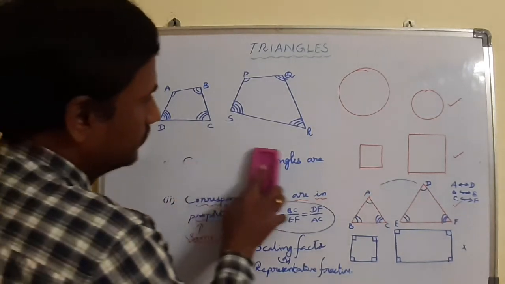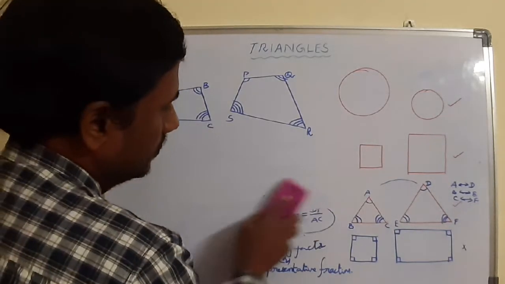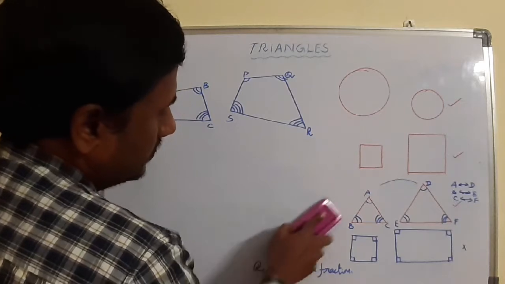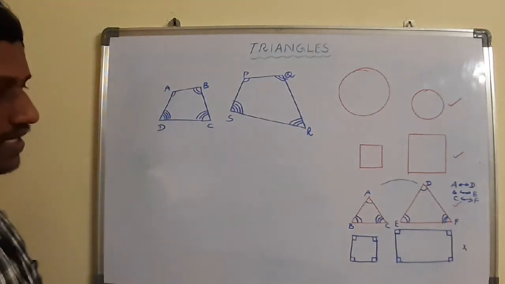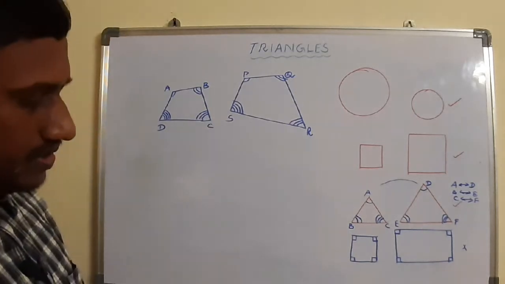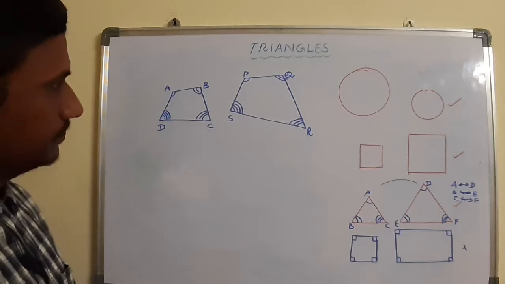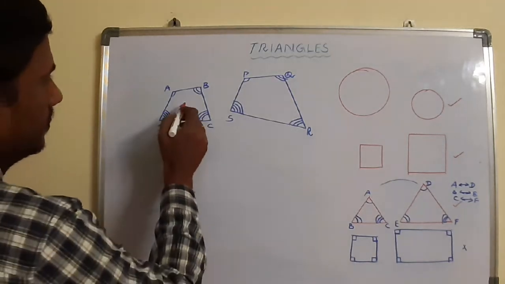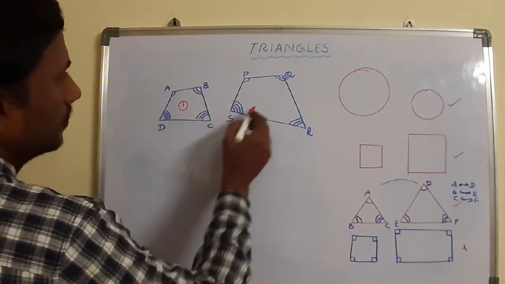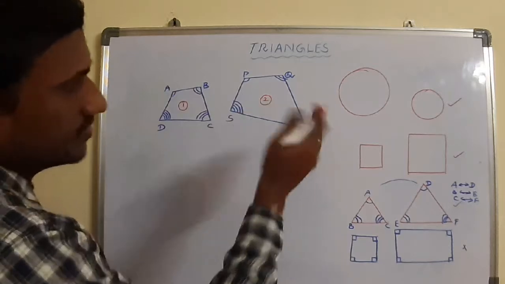What is the first point to check whether the given two polygons are similar or not? First one is corresponding angles are equal. Then second one is corresponding sides are in proportion. Now, for example, I am taking quadrilateral 1 and quadrilateral 2, and the sides are also in proportion.